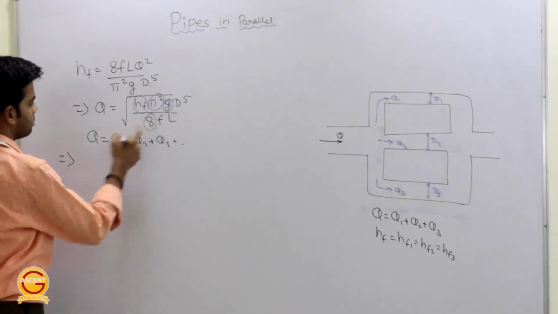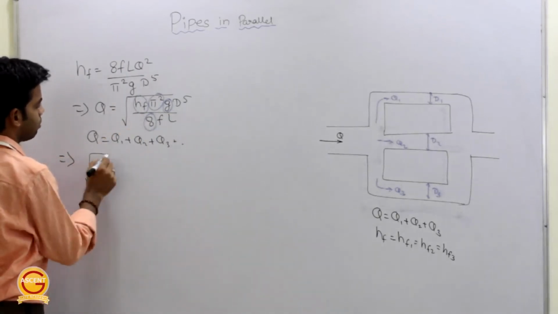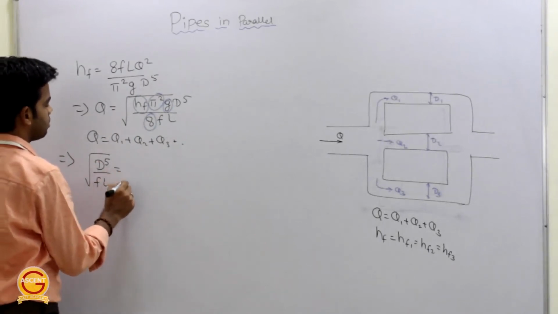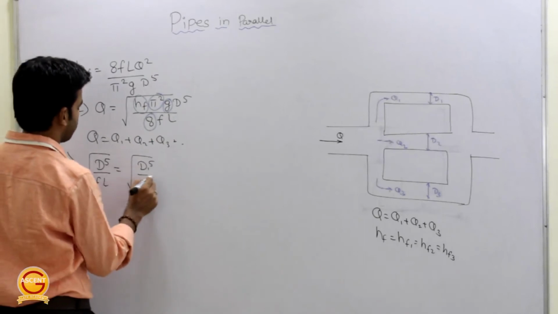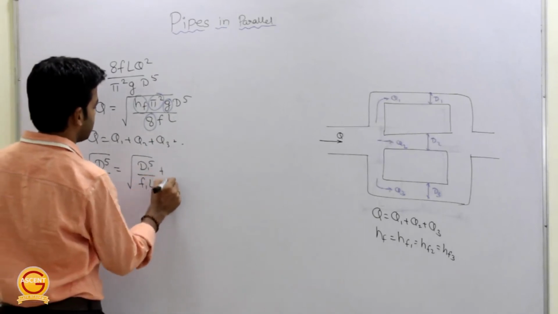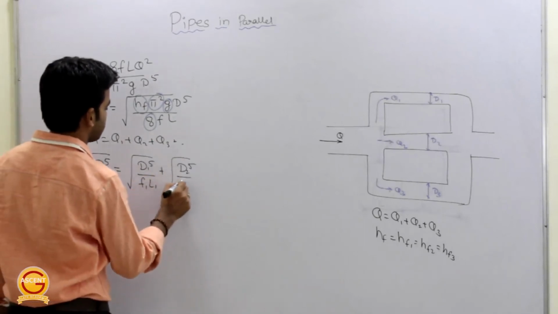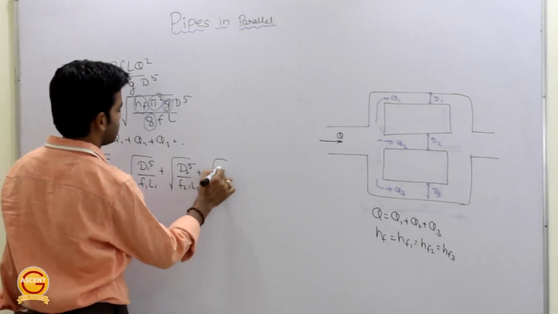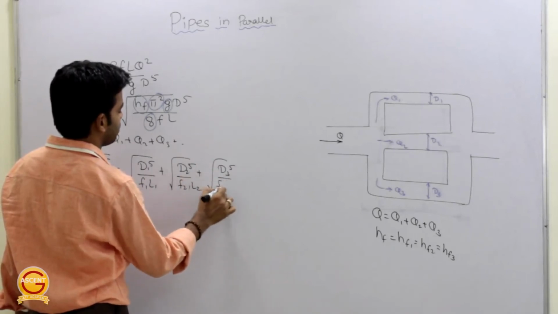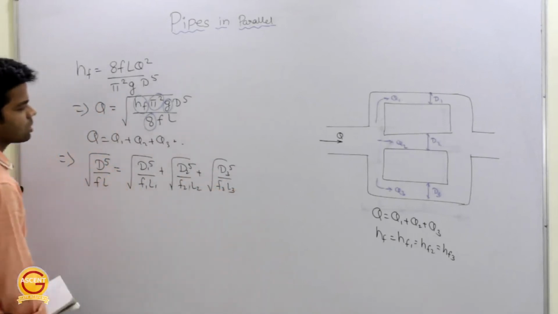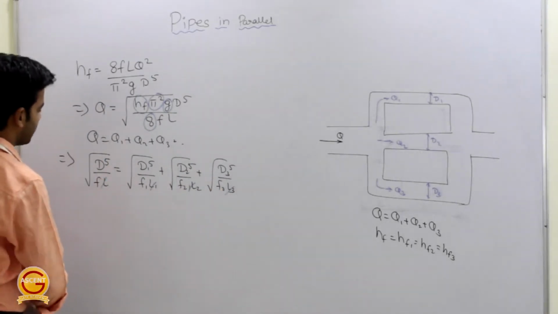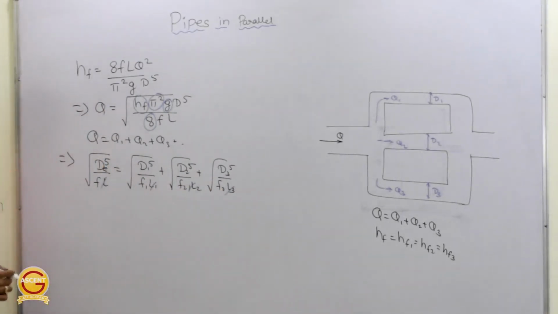So left will be under root of D raised power 5 upon FL is equal to under root of D1 raised power 5 upon F1 L1 plus under root of D2 raised power 5 upon F2 L2 plus under root of D3 raised power 5 upon F3 L3. Again, because these are pipes in parallel, length is also same, so length will also be cancelled out. So finally we get this equivalent diameter. From here we can determine the equivalent diameter.